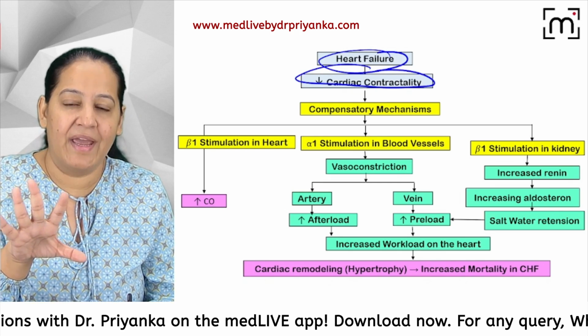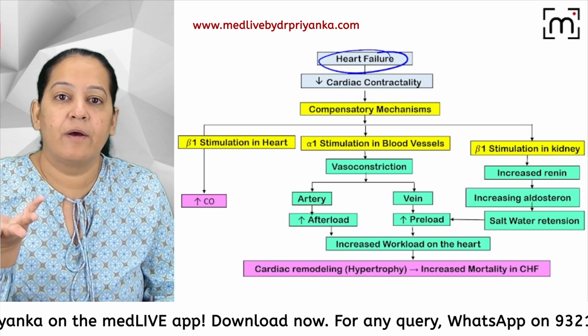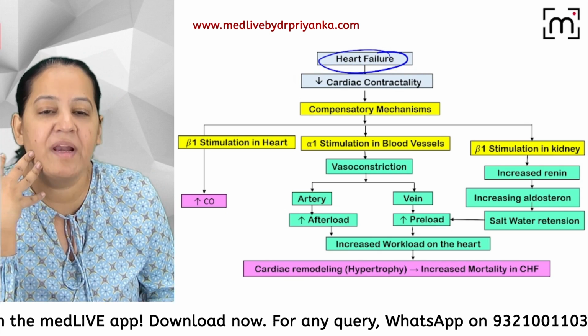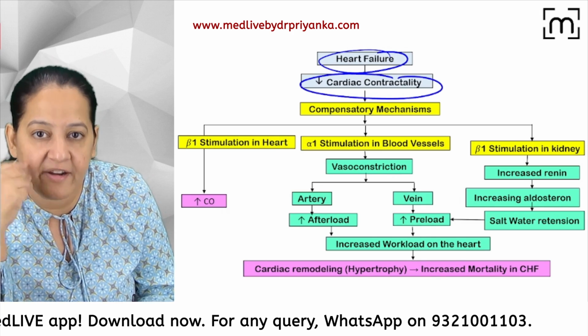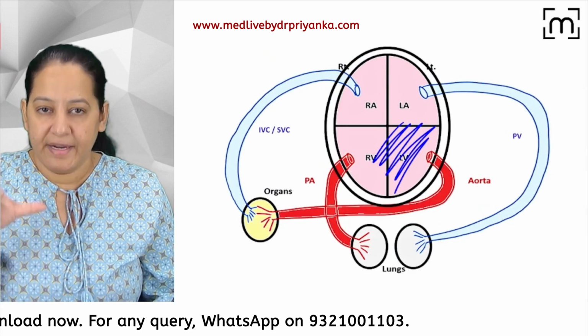For that we give only one drug. Now, what is the problem? We will reverse that. Say the problem. Sunita, what is the problem? Himalaya, what is the problem? The problem is contractility is less. The left ventricle is unable to contract. See, this is the left ventricle. It's unable to contract.